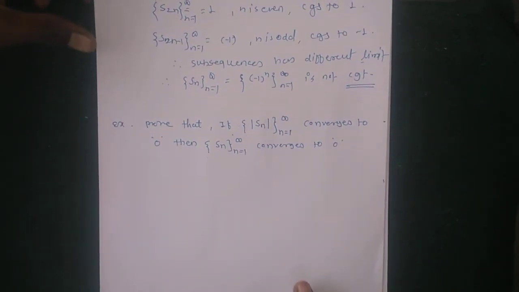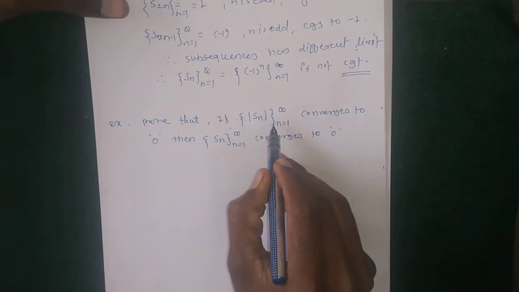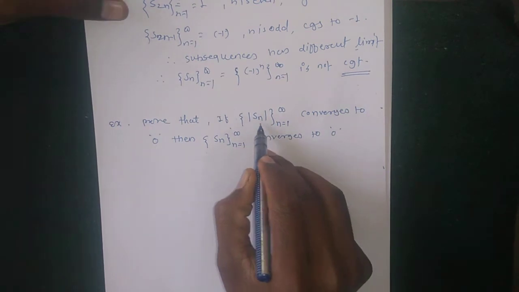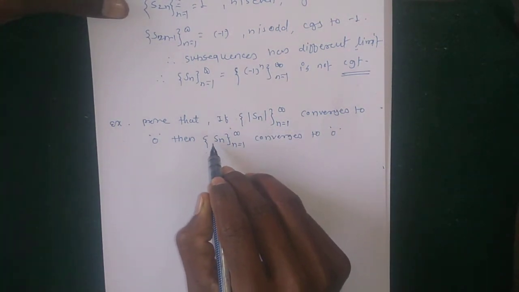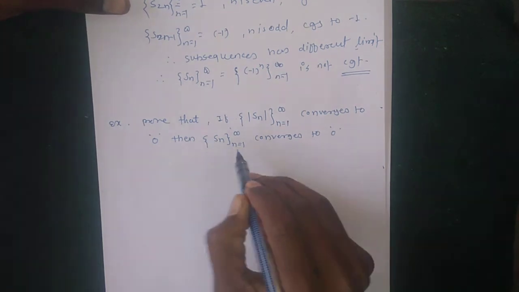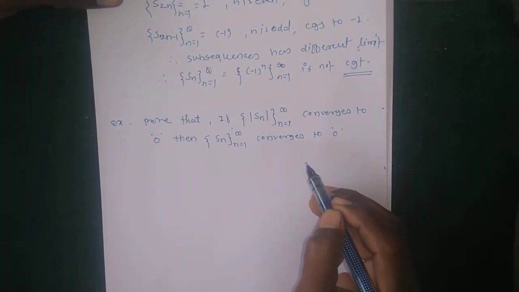So the example says that if the sequence |Sn| converges to 0, then the sequence Sn also converges to 0.